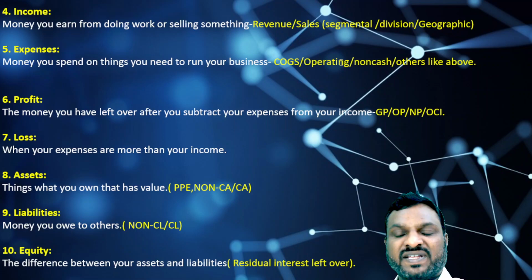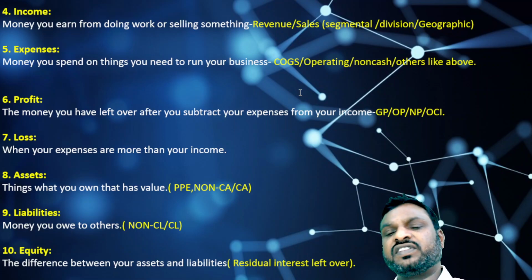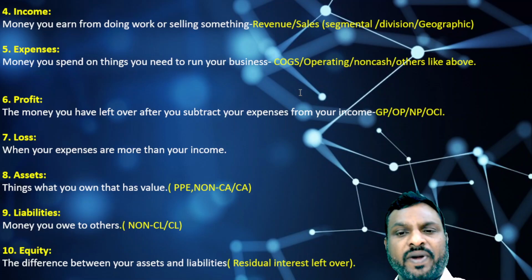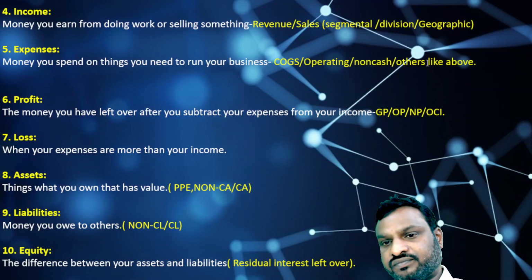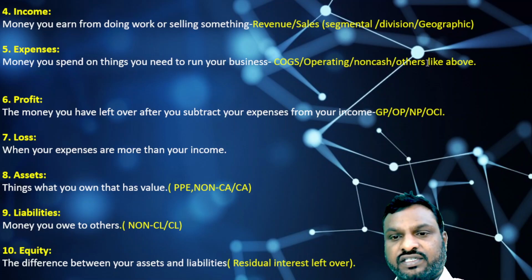Next is operating expenses. These are the expenses incurred in the normal operating nature of a business. Next are non-cash expenses like depreciation. Then other operating expenses like selling and distribution. Then non-operating expenses like finance cost, items sometimes not related to the business, or any other extraordinary items. These are called other expenses.